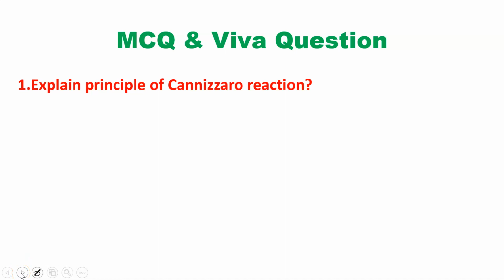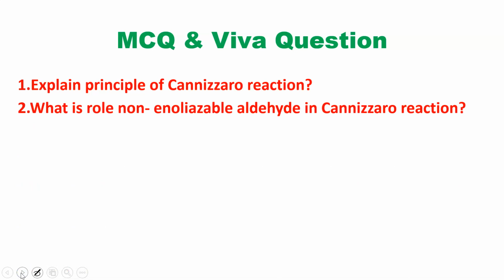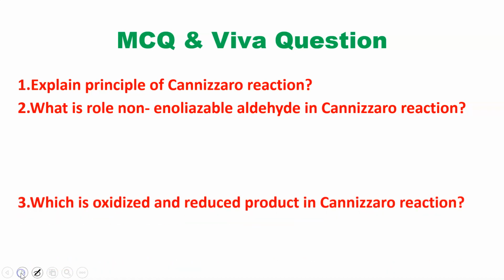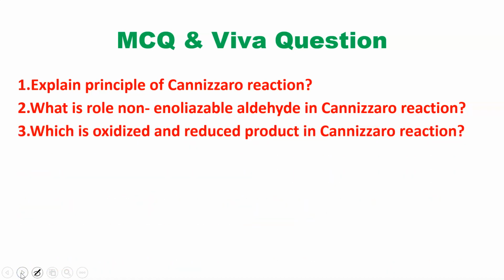So there can be an MCQ question; remember the statement very carefully. What is the role of non-enolizable aldehyde in the Cannizzaro reaction? I have spent a lot of time explaining what non-enolizable is. Non-enolizable means the aldehyde does not contain an alpha hydrogen atom. But in aldol condensation, we require aldehydes or ketones having alpha hydrogen. Here we require only aldehydes. So remember it.